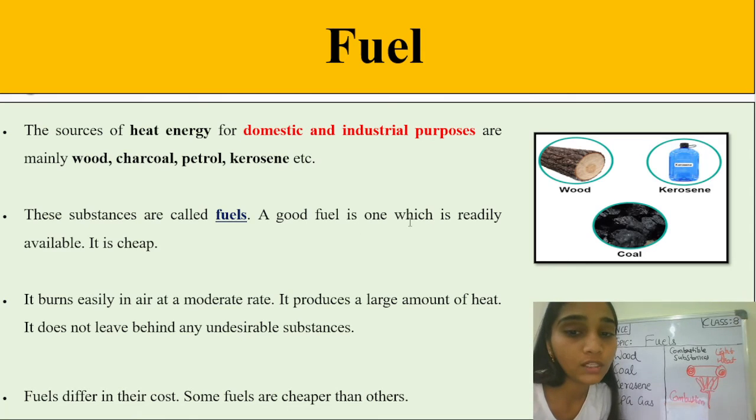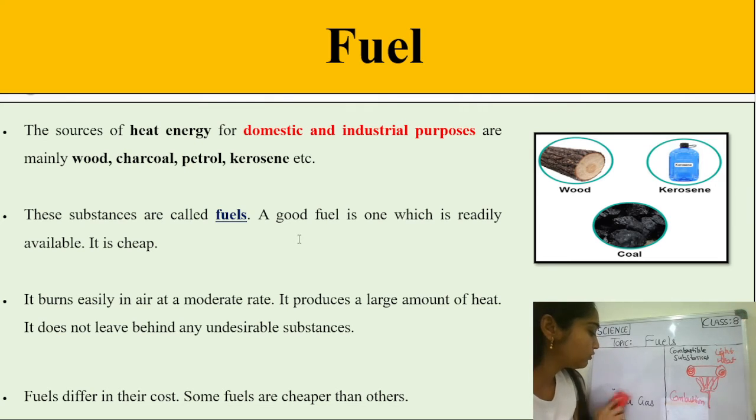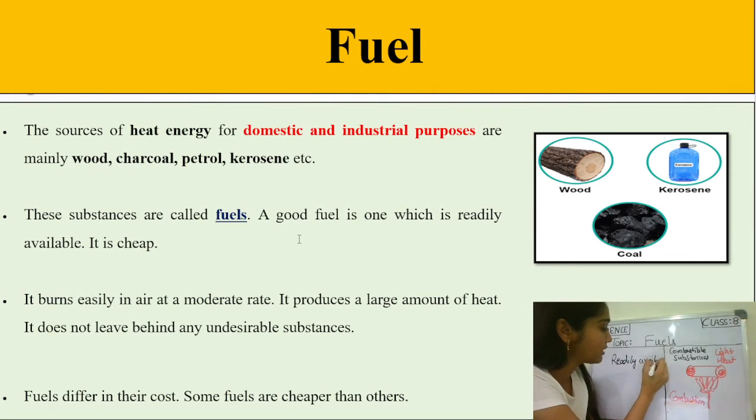A good fuel is one which is readily available and cheap. We categorize a good fuel under a few conditions: readily available is one characteristic of a good fuel, and cheap is another.